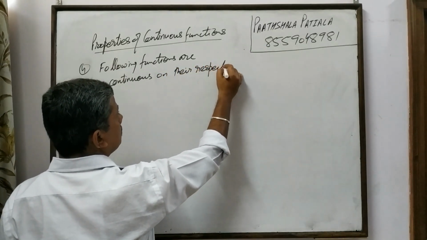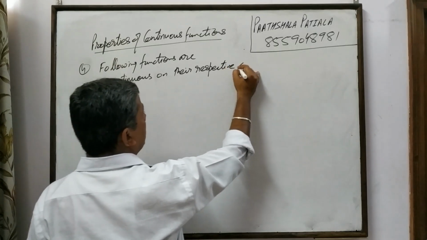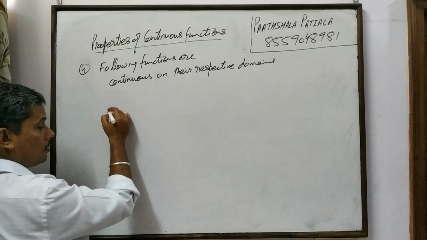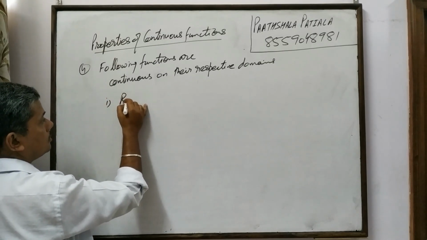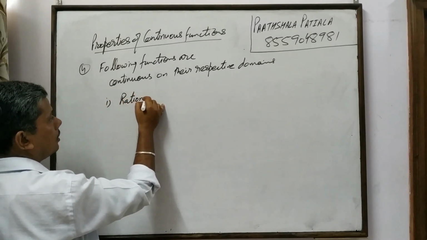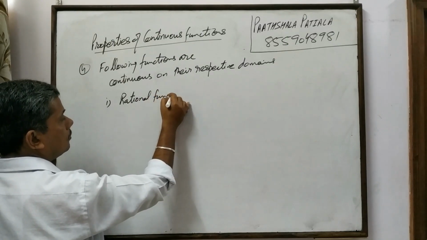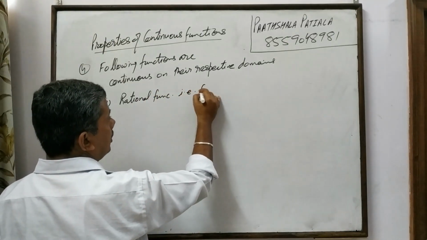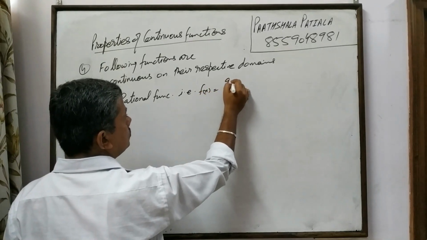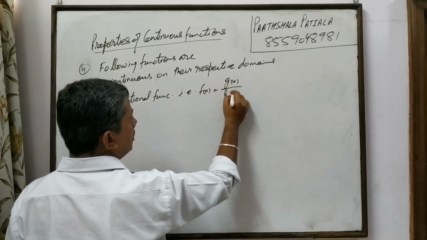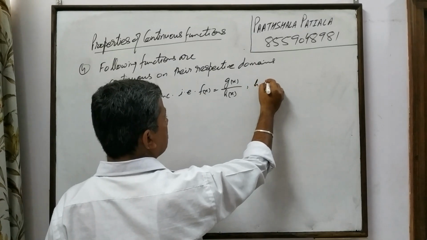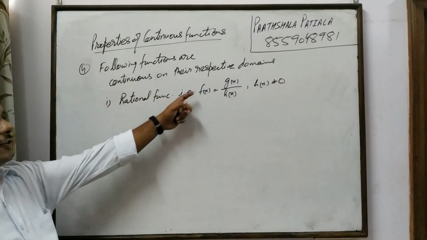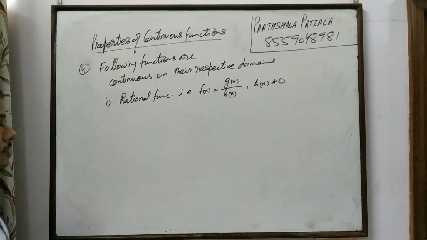One is the rational function, that is f of x is equal to g of x upon h of x, where h of x is not equal to 0. So that kind of function is called a rational function.